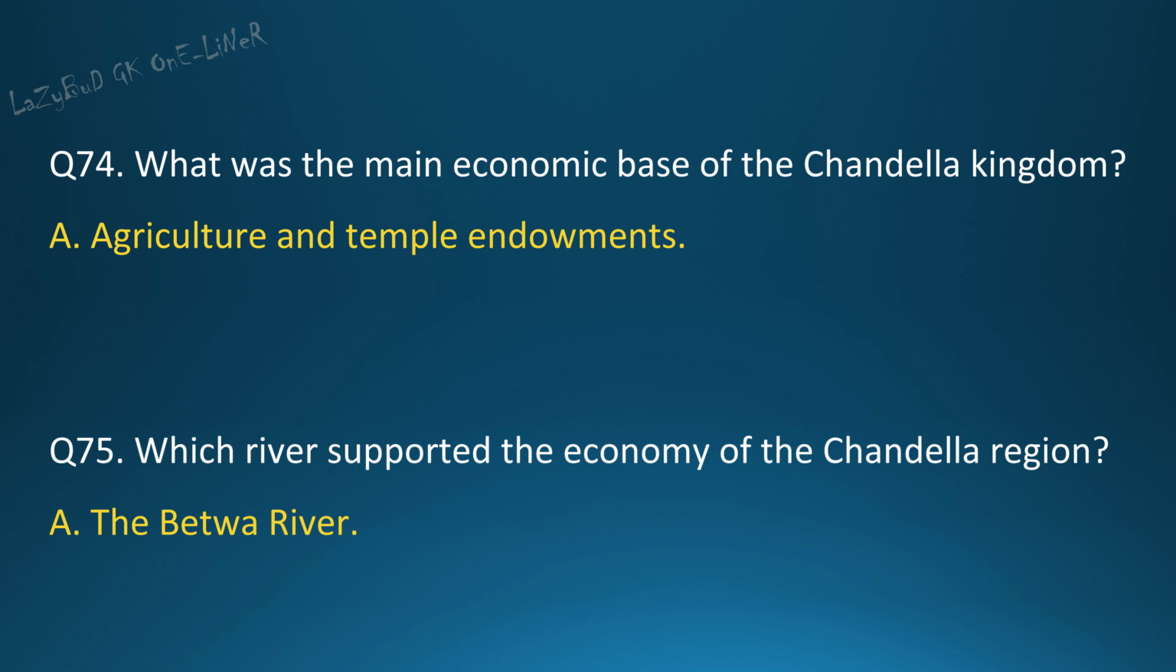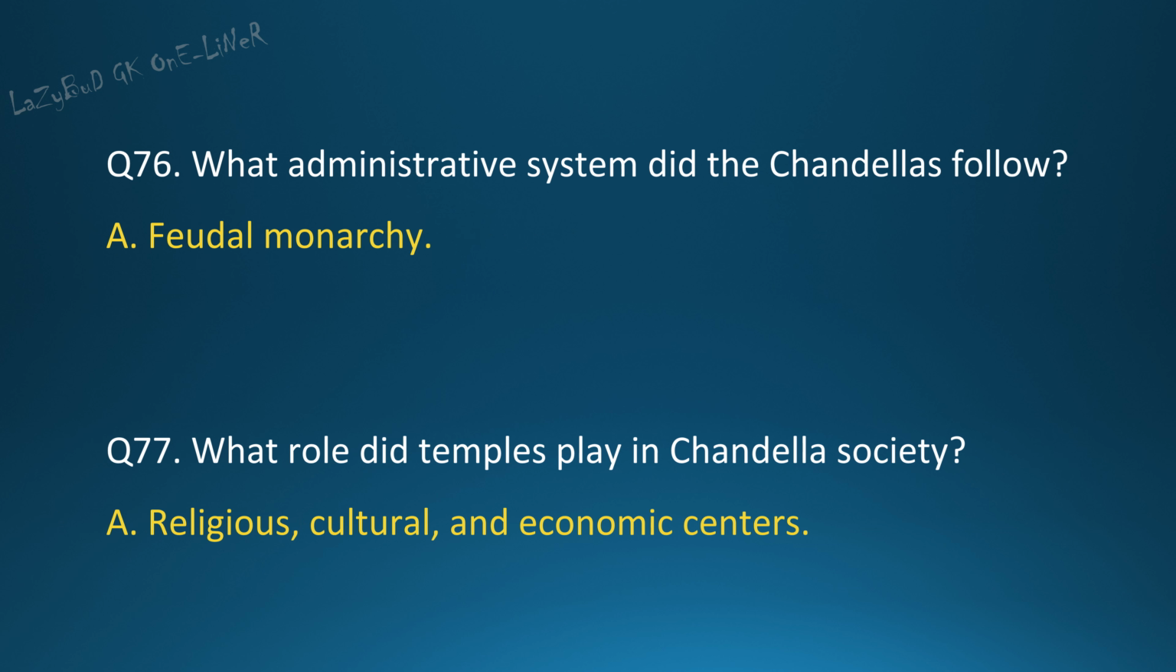Question 74. What was the main economic base of the Chandela kingdom? Answer. Agriculture and temple endowments. Question 75. Which river supported the economy of the Chandela region? Answer. The Betwa River. Question 76. What administrative system did the Chandelas follow? Answer. Feudal monarchy.